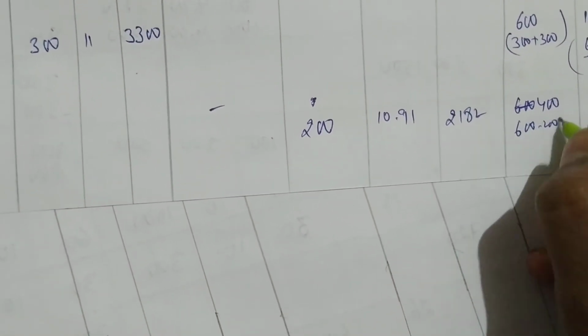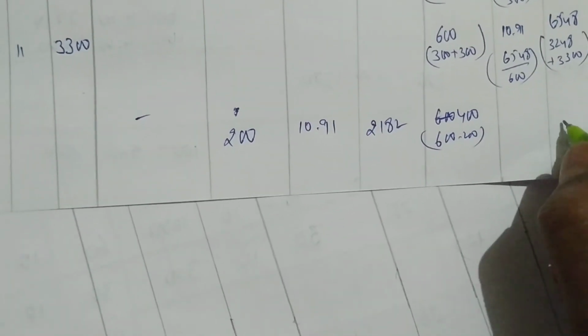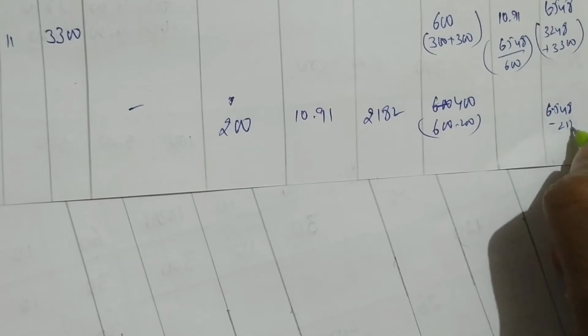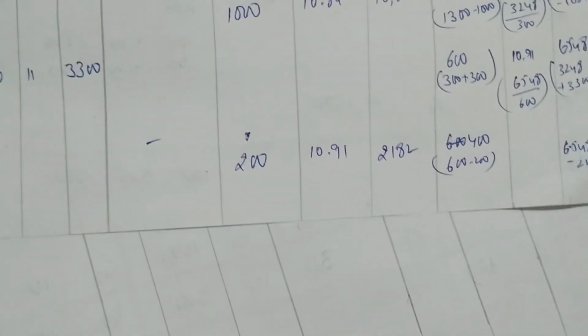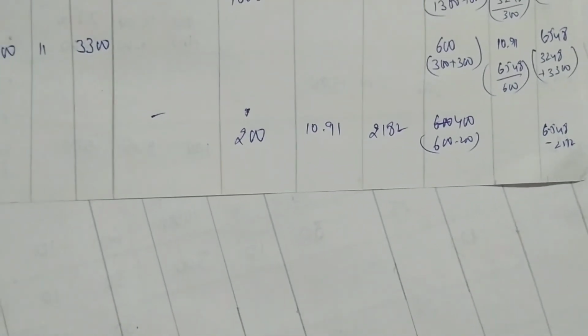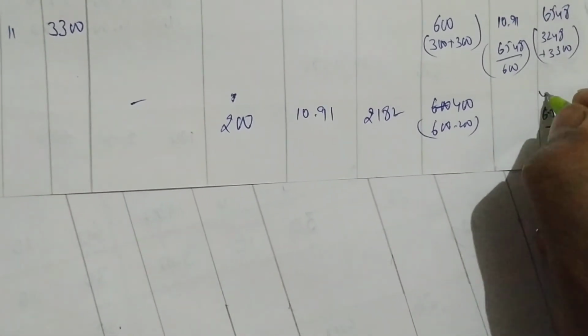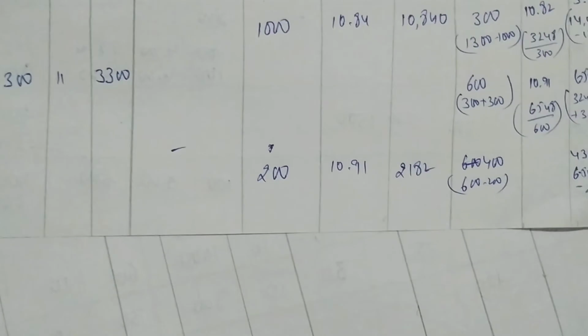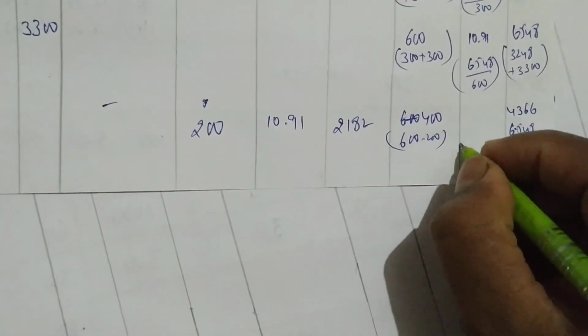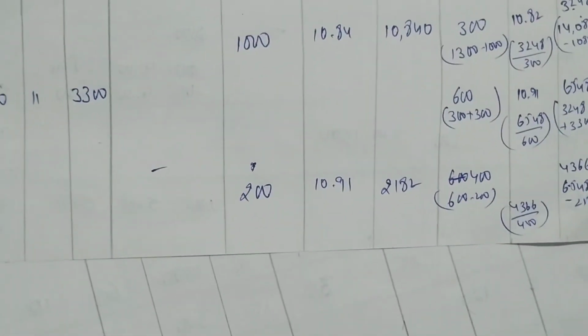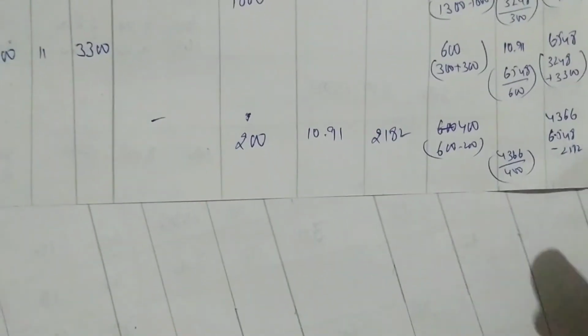The cost will be 6548 minus 2182, you are getting 4366. Again you divide 4366 by 400. You are getting 10.91, same.